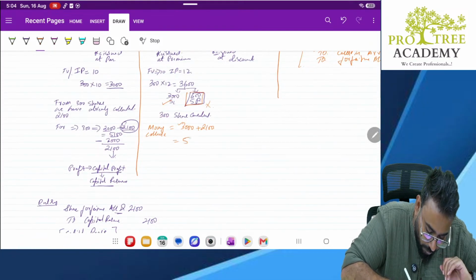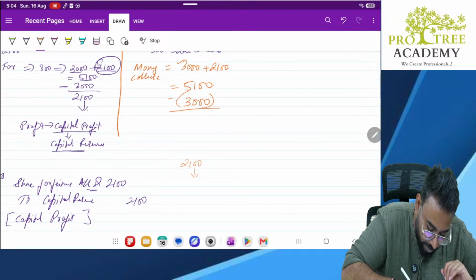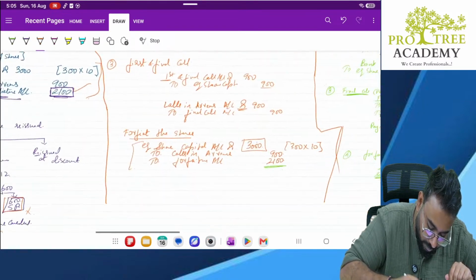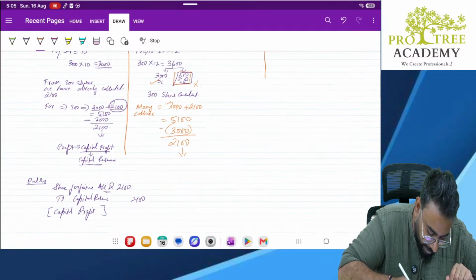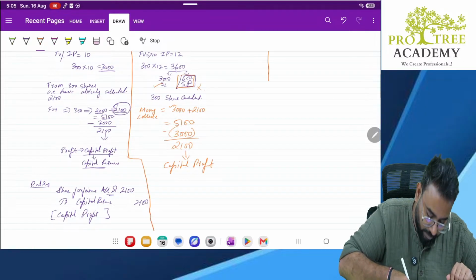Correct? So total 5,100 minus how much is actually collectible? 3,000. So what is remaining? 2,100. So this 2,100 is also our capital profit. Correct? Just like this example.